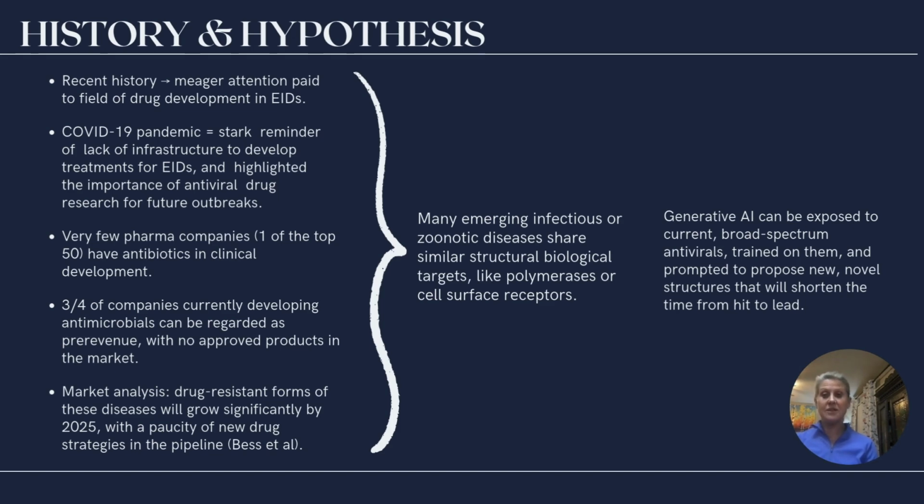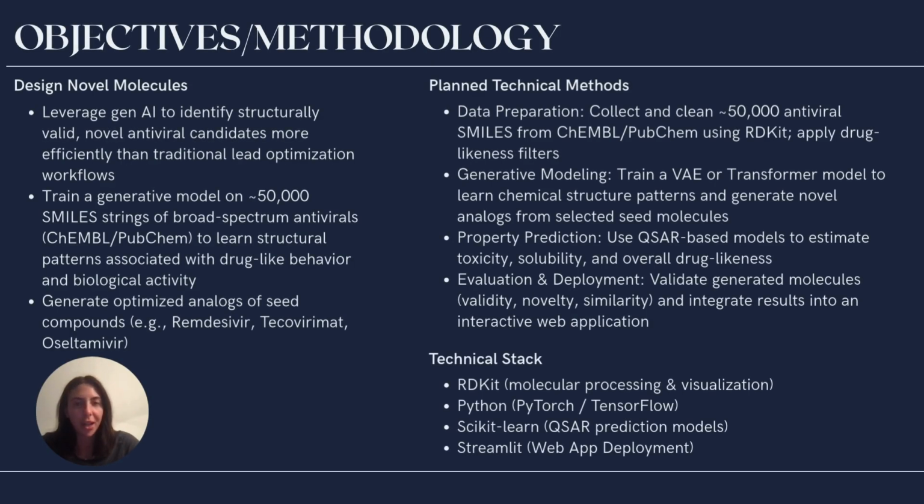Because many emerging infectious diseases share similar structural biological targets, like polymerases or cell surface receptors, we hypothesize that generative AI can be exposed to current broad-spectrum antivirals, trained on them, and prompted to propose new novel structures that will shorten the time from hit to lead. The primary objective of our Capstone project is to design novel antiviral molecules using GenAI. Traditional lead optimization can take years, so we're leveraging AI to try and explore the chemical space more efficiently and identify structurally valid novel candidates.